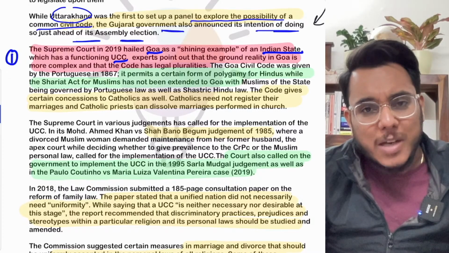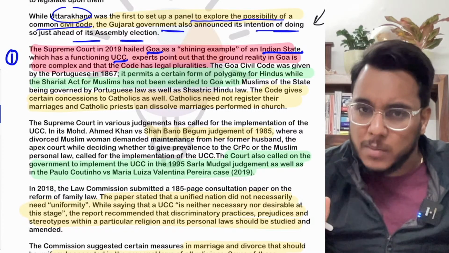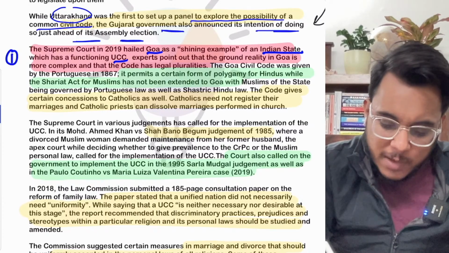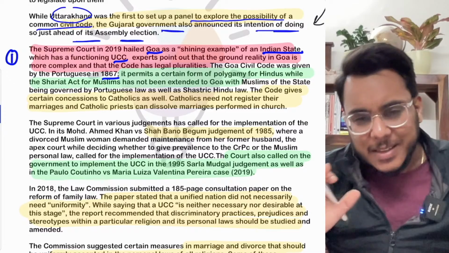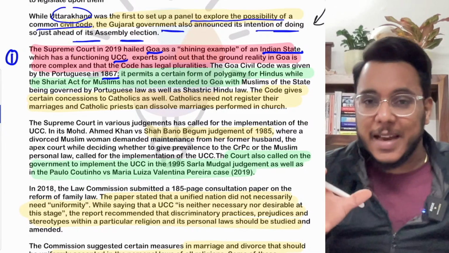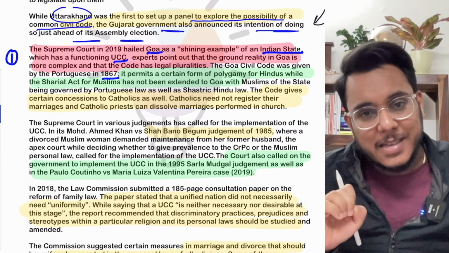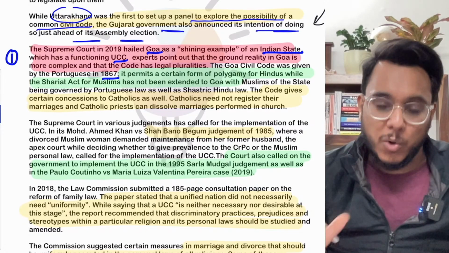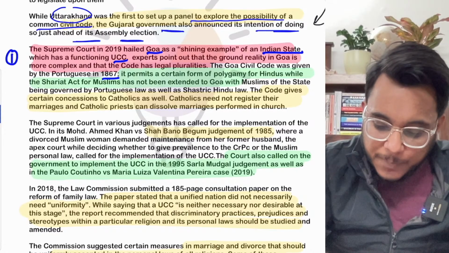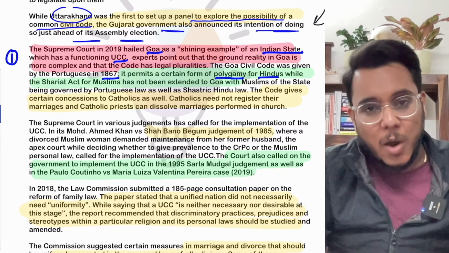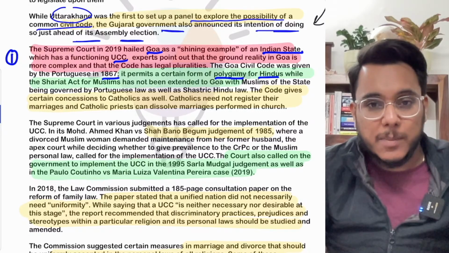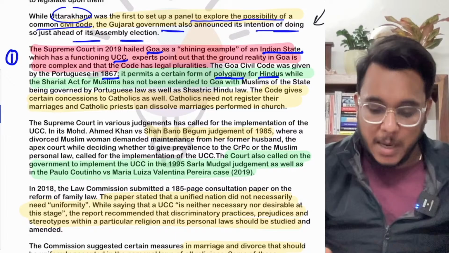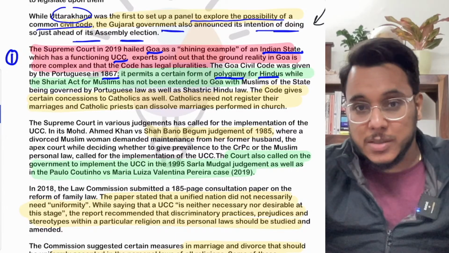But when we talk about Goa's Uniform Civil Code, it has problems again. For example, the Civil Code of Goa was given by the Portuguese. Now here there are certain relaxations and exemptions, and these relaxations are actually defeating the entire spirit of the Uniform Civil Code. For example, polygamy. Polygamy is allowed for Hindus. What is polygamy? One male marrying multiple females, that is polygamy. So polygamy is allowed for certain Hindus.